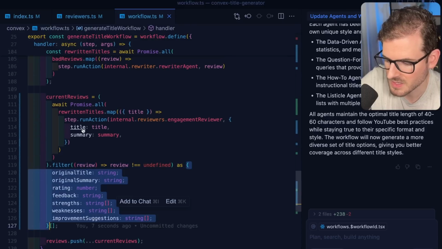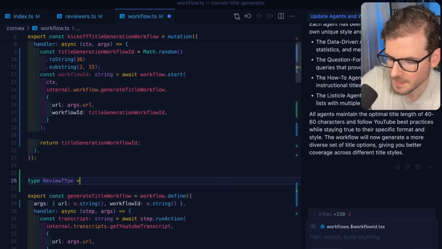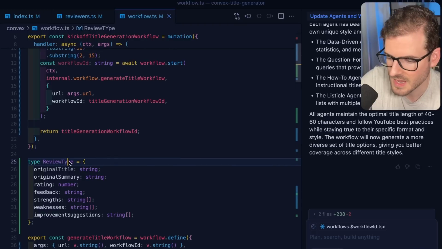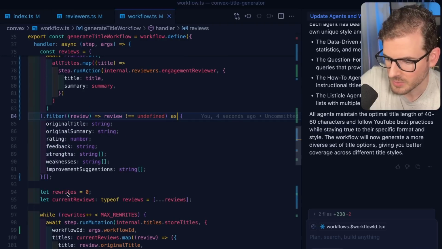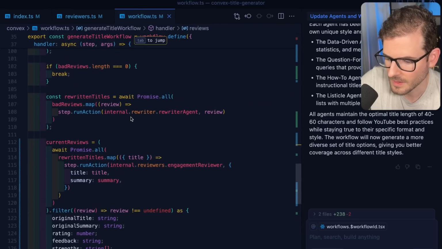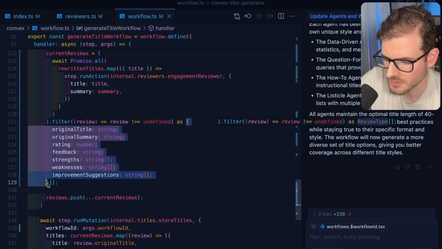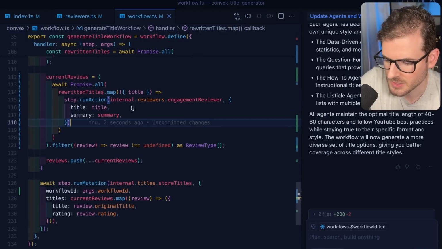I think having this be a type at the top might be a little bit better. So I'll say review type, and I will just use that in place of this, and then also in place of this, so we don't have duplicate code everywhere. We want to keep this a little bit cleaner. Yeah, let's try this out.